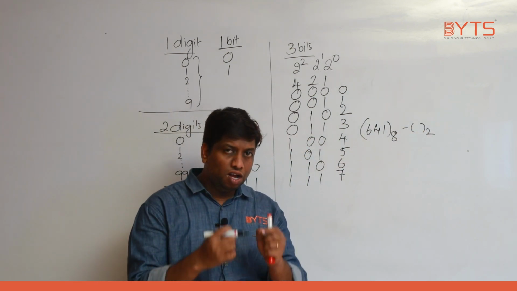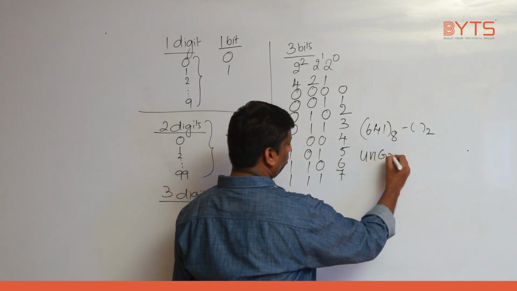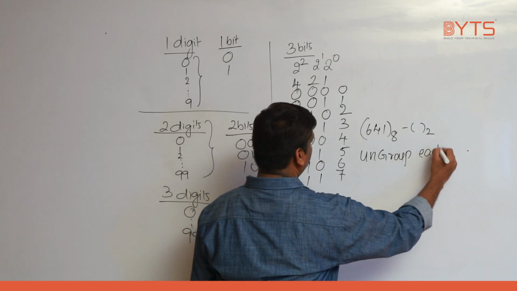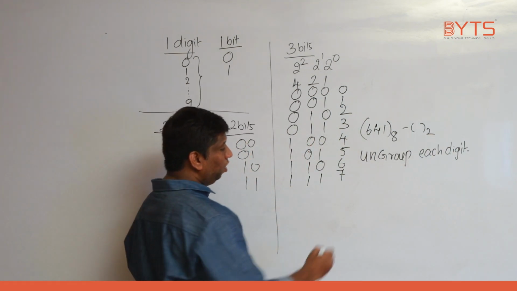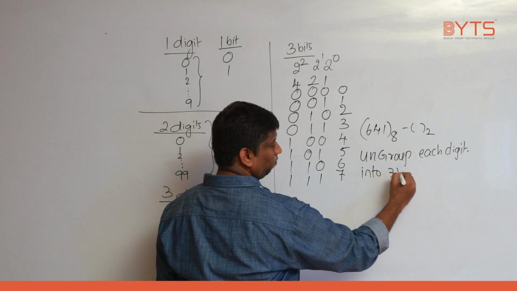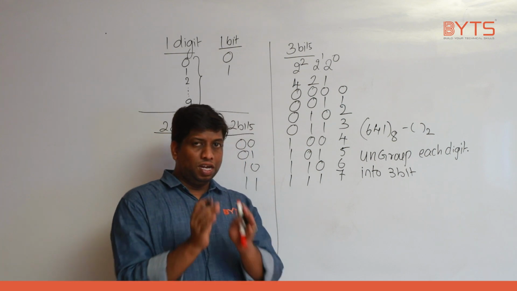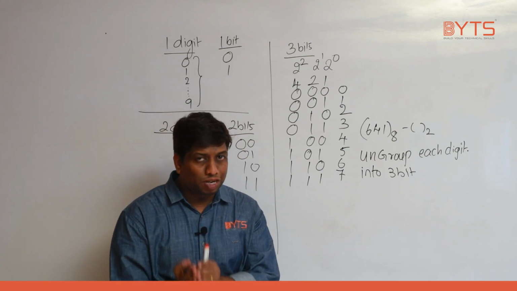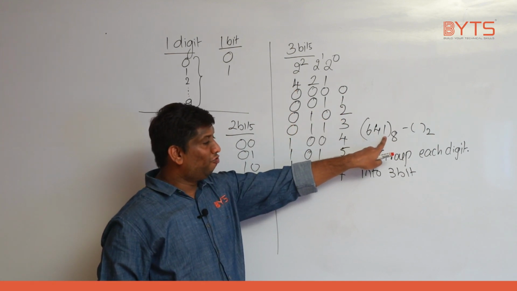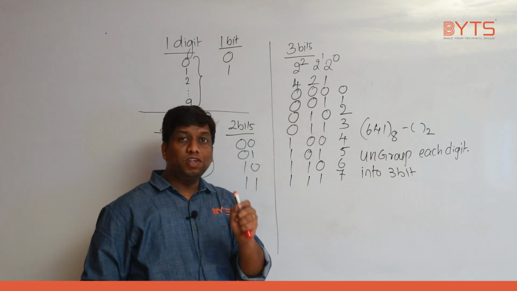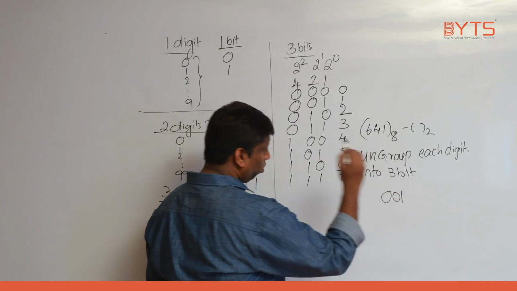Can you please tell what is this conversion? I need to convert octal number to binary. Then what I need to do? Ungroup, very important point. Ungroup each digit into 3 bits. What is the procedure? Every digit should be ungrouped into 3 bits, right? Here we have mapping, 0 to 7. What is the binary equivalent value of 1? 0, 0, 1. Always you need to represent in 3 bits only, remember that. So 0, 0, 1.